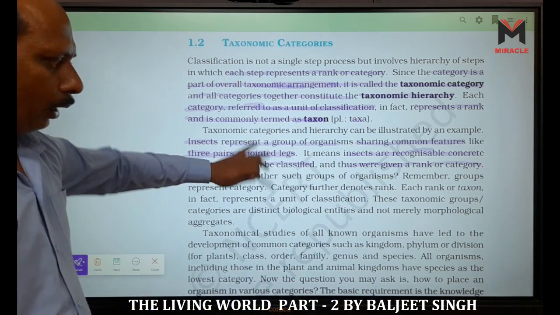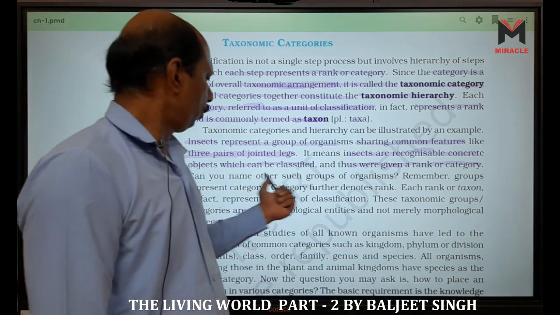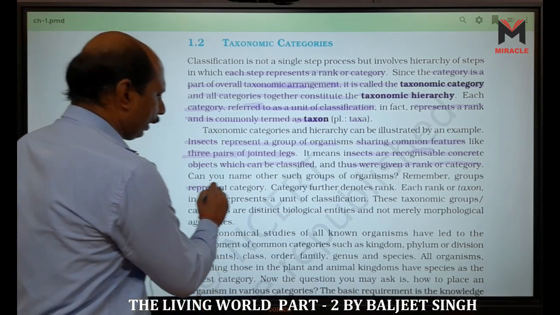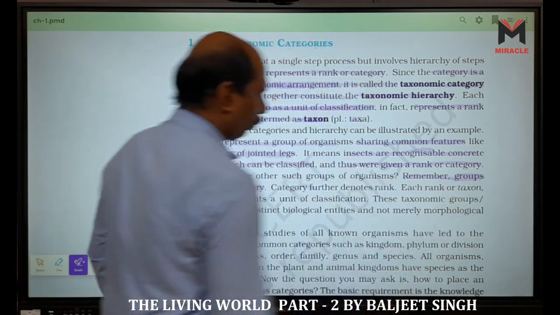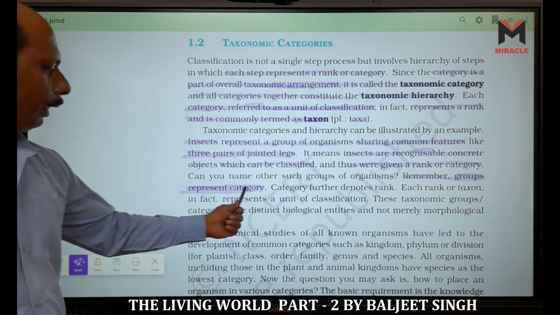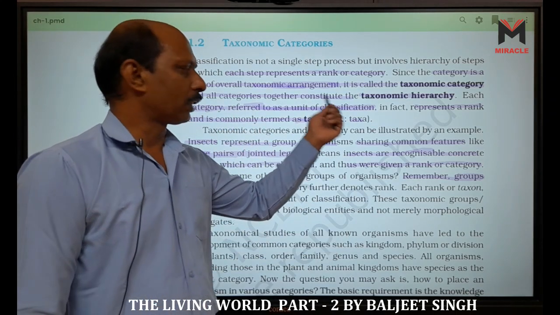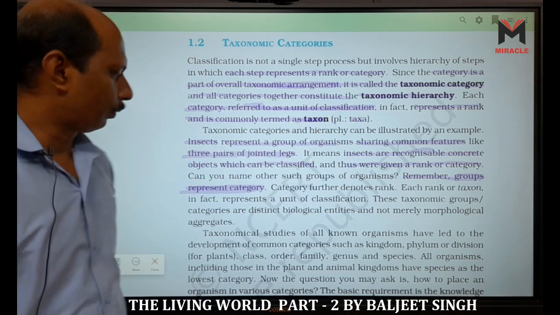Okay. Now in NCERT some other examples are given, like, can you name other such groups of organisms? Remember, groups represent category. Group means category, category means rank, rank means unit of classification, or we say taxon.